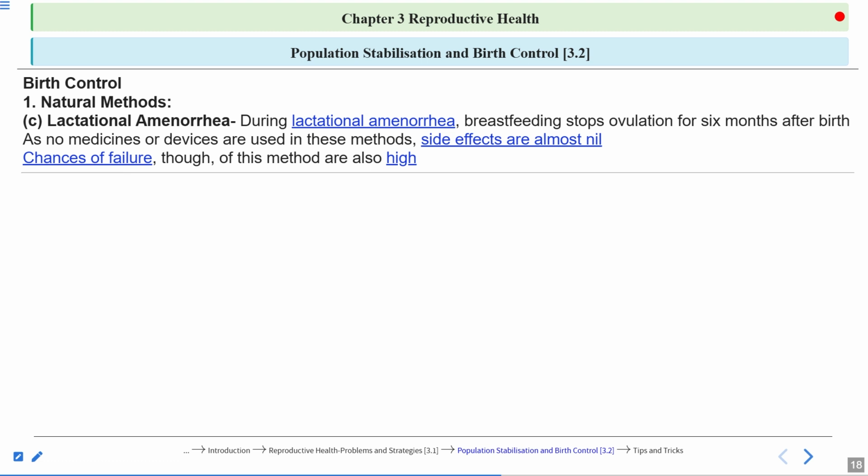Clear? Okay, there will be no menstrual cycle till 6 months, so the couples can enjoy sexual intercourse till 6 months. Okay, so this is not quite definitive. This is not quite accurate.